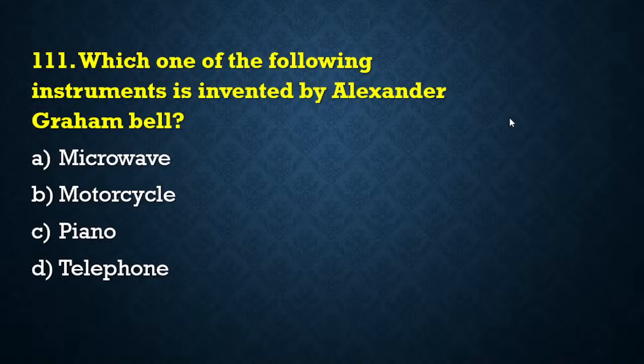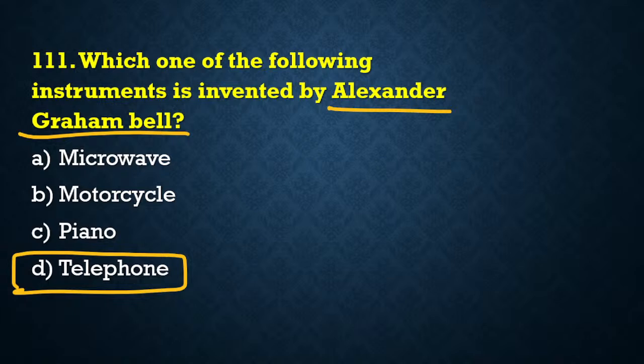Good. Correctly answered, all of you. Ashwa, you are a little incorrect here. Alexander Graham Bell was a very famous inventor and he is credited with the invention of the telephone. So what is going to be the right answer for the question? The correct answer for the question will be telephone. Option D, telephone, is the right answer.